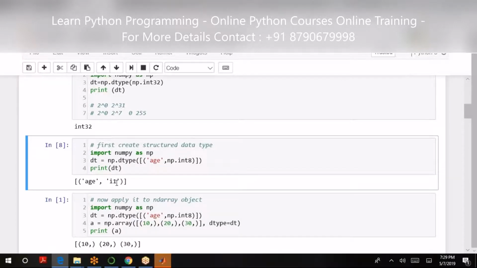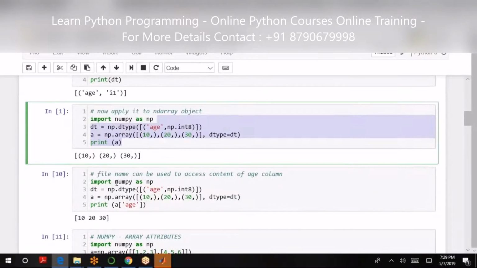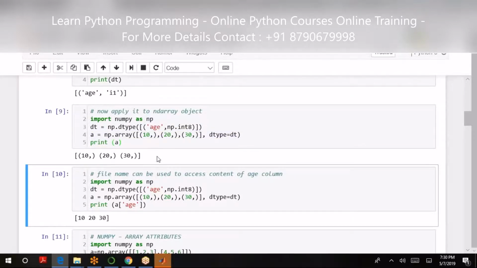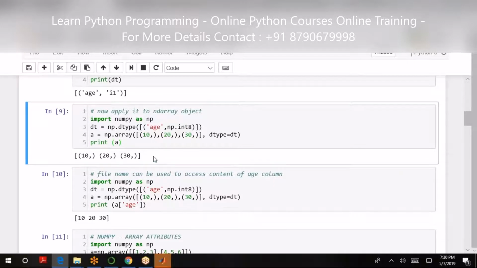So structured data type creation is also possible using NumPy. Here, subsequently, again age and np.int8, np.array 10, 20, 30 and the data type is dt. That means I have said that key I want to display it likewise, and the values will be here. So eventually that will be displayed.